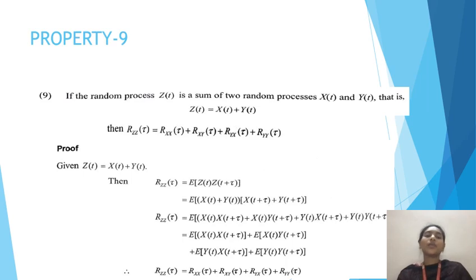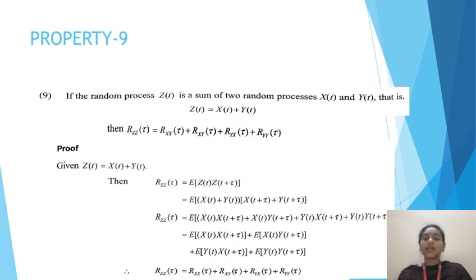So the proof: the given random process is z(t) is equal to x(t) plus y(t). Next for z we have to find the correlation function. So Rzz of tau is equal to expectation of z(t) into z(t plus tau).